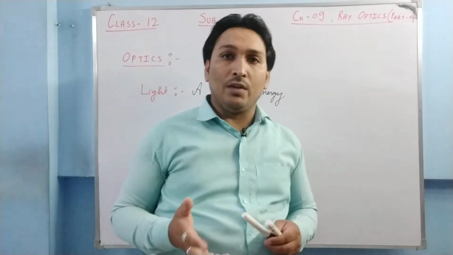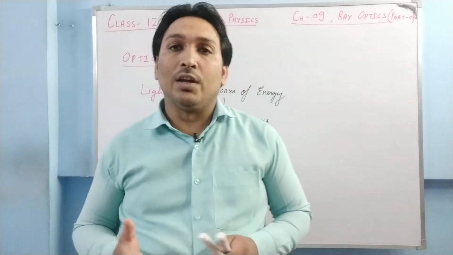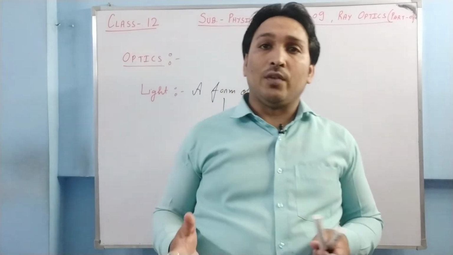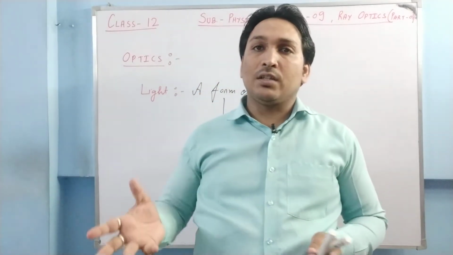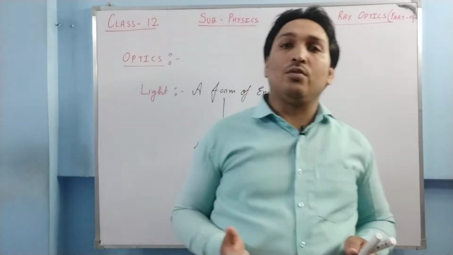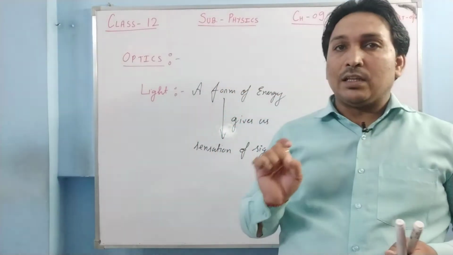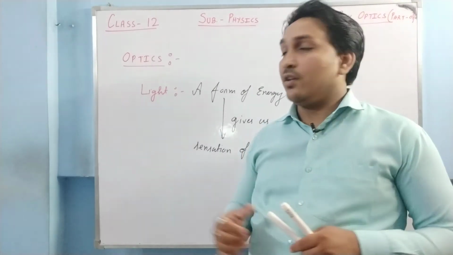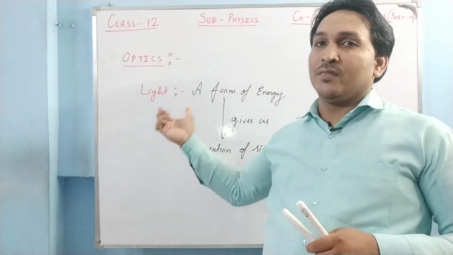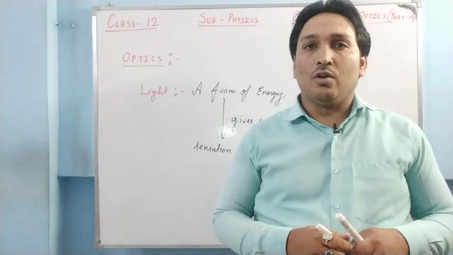Because of this only we see the things around us, we see the world around us. In absence of light, which is darkness, we are not able to see anything. It is totally black. So it is light which enables us to see the world around us, and the study of light is called optics.